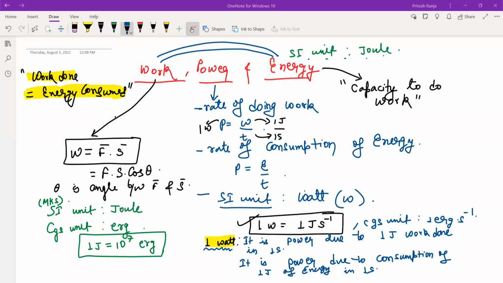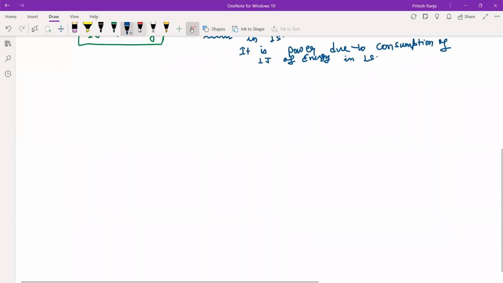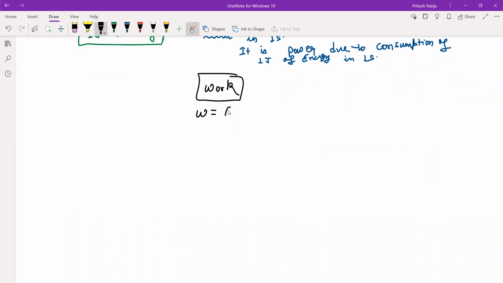Okay, let us now see the types of energy and the types of work done. So first we will start with work done. Considering the definition of work done as F s cos theta. You all must have seen in trigonometry that in the first quadrant, all trigonometric ratios are positive.